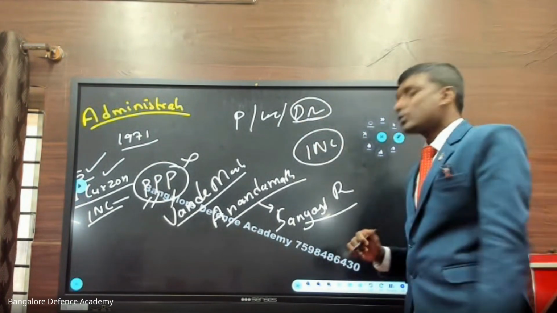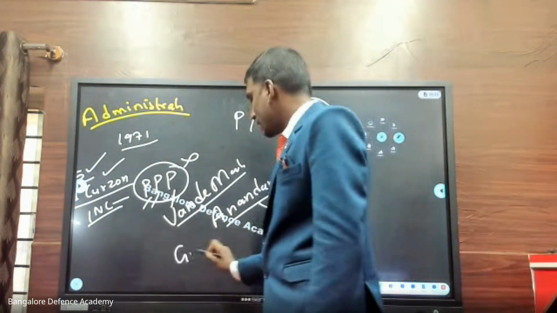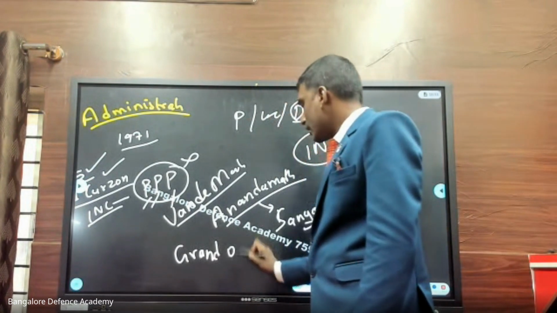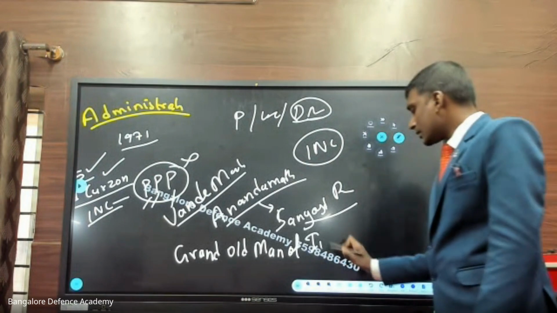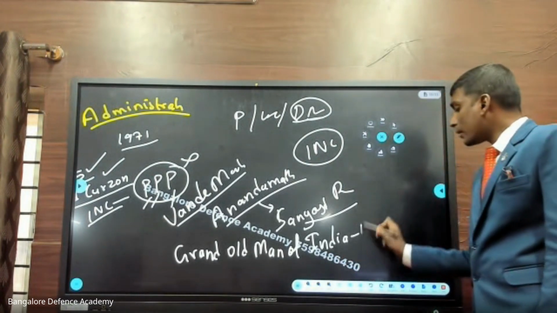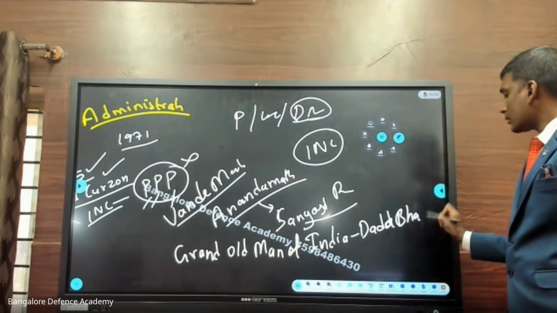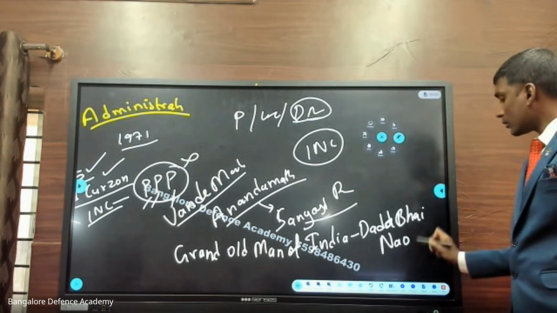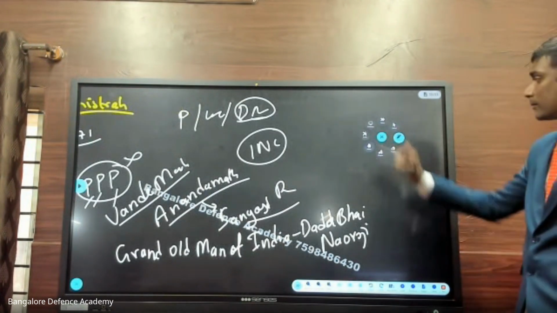Dadabhai Nauroji is called the grand old man of India. Very favorite question. Who is called the grand old man of India? Just keep writing. Grand old man of India is Dadabhai Nauroji. Got it?